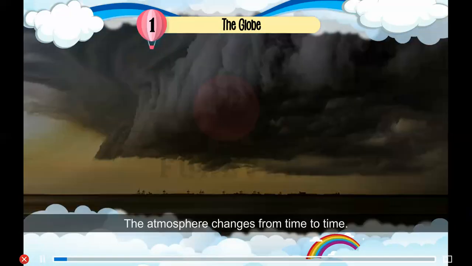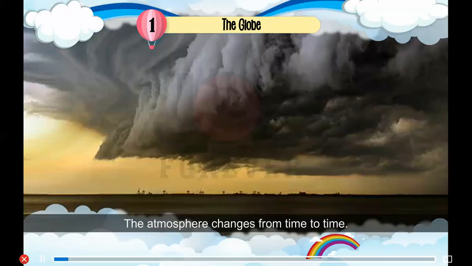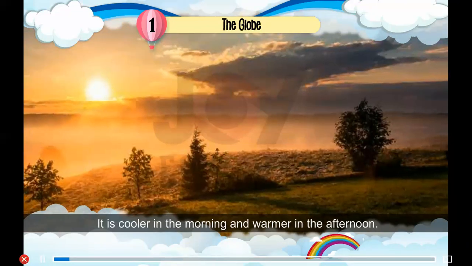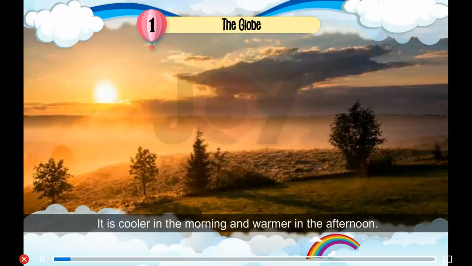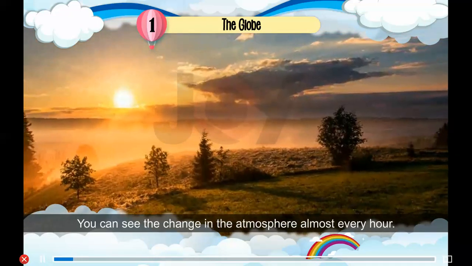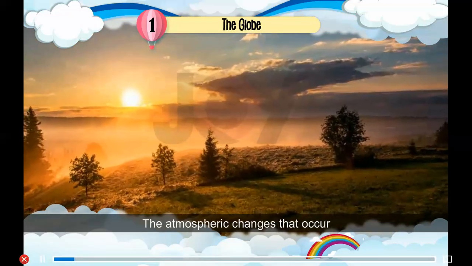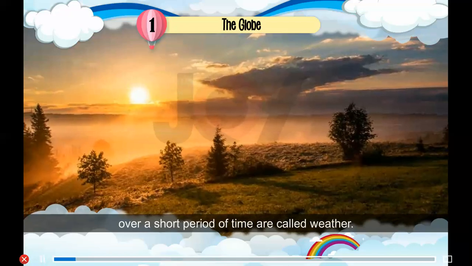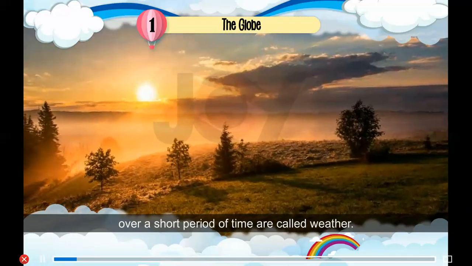Weather. The atmosphere changes from time to time. It is cooler in the morning and warmer in the afternoon. You can see the change in the atmosphere almost every hour. The atmospheric changes that occur over a short period of time are called weather.